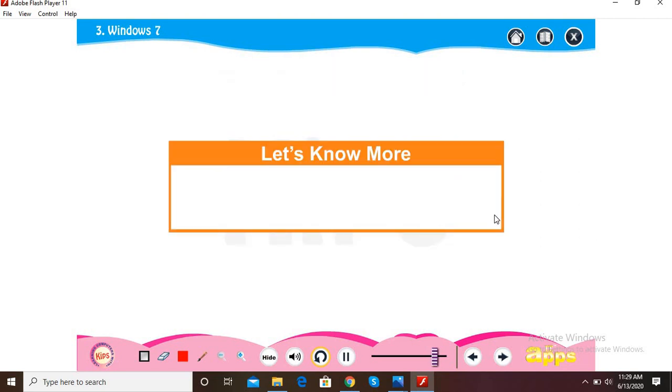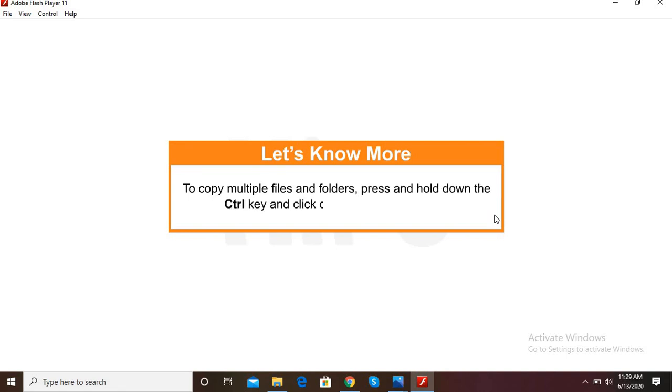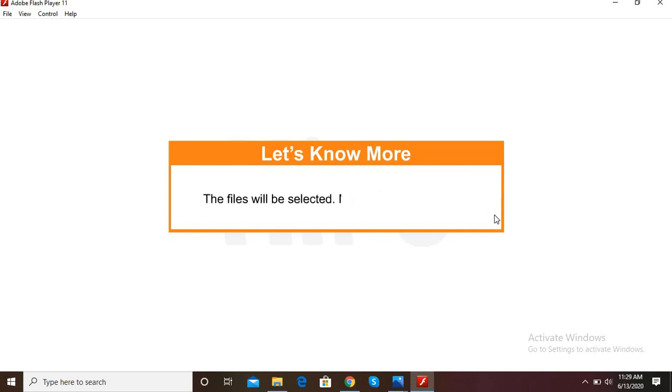Students, do you know the fact that to copy multiple files and folders, press and hold down the Control key and click on the files to be copied. The files will be selected. Now you can copy them.